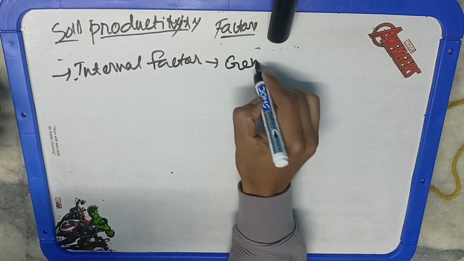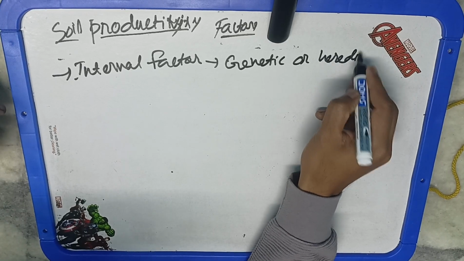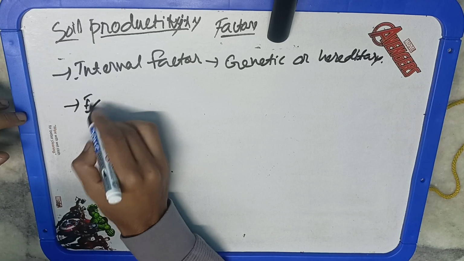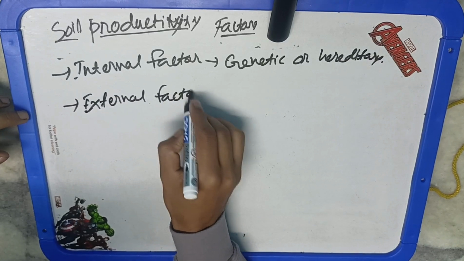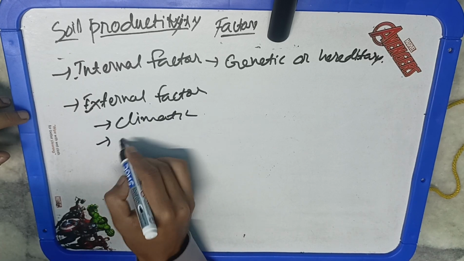Okay. Other than that, we have external factors as well. In external factors, we can have the climatic factors: whether the place had enough rainfall in a particular year or season or not, or there was enough sunshine or not.